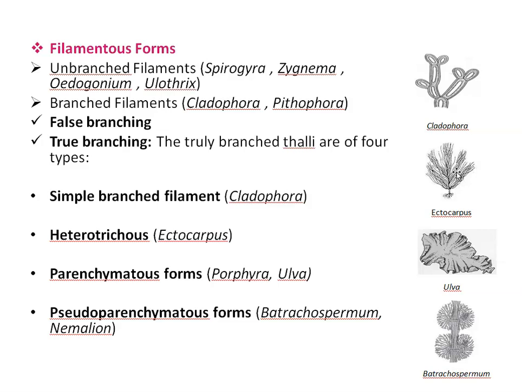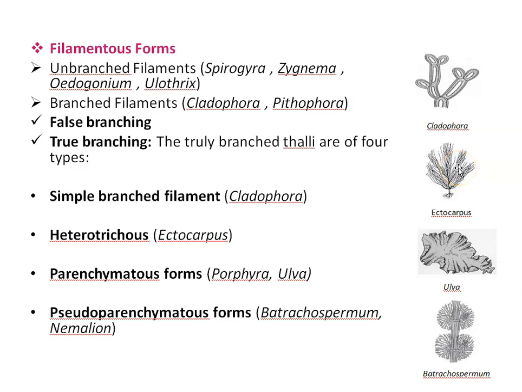During its development, a system of branched creeping filaments is produced first, and it functions as a holdfast. These creeping systems of filaments will further give rise to a system of erect and branched filaments. Right? So, example here, Ectocarpus.